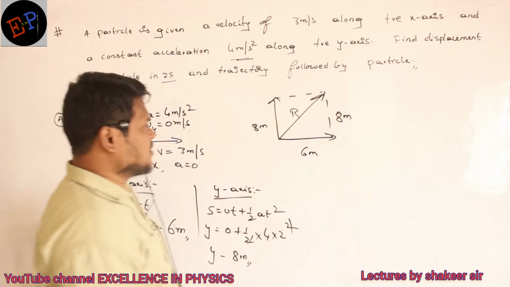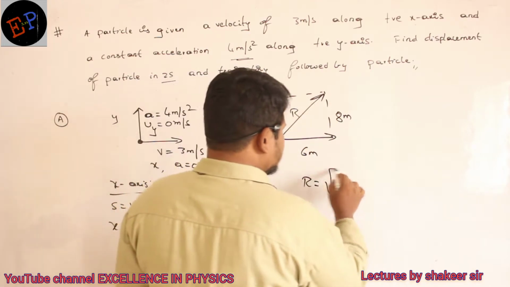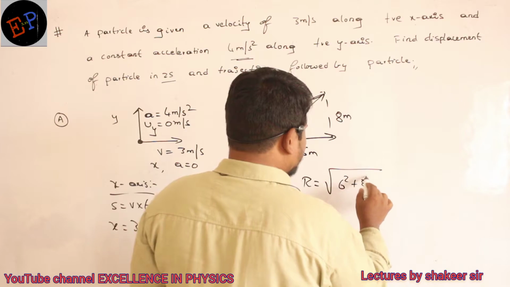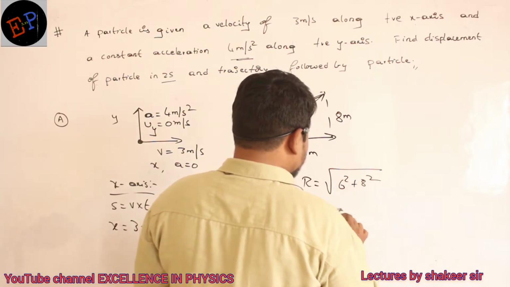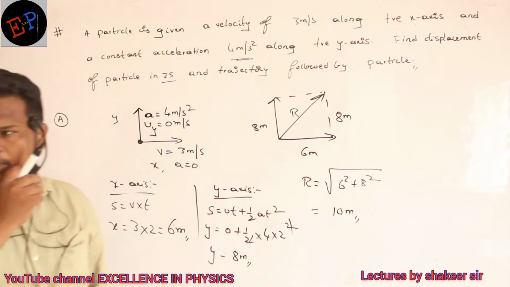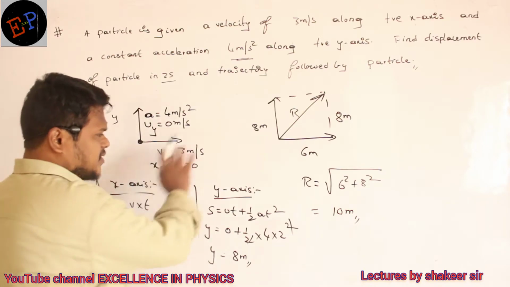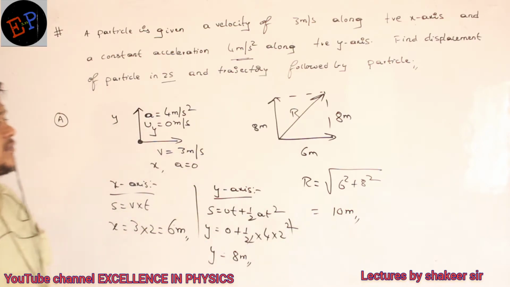Clear? So therefore, resultant, how can I calculate? This is a right angle triangle. So r is equal to square root of 6 square plus 8 square. So root 100 is equal to 10 meters. So what is the final displacement of the particle? Final displacement is 10 meters. Understood? Okay. So one equation I have calculated.